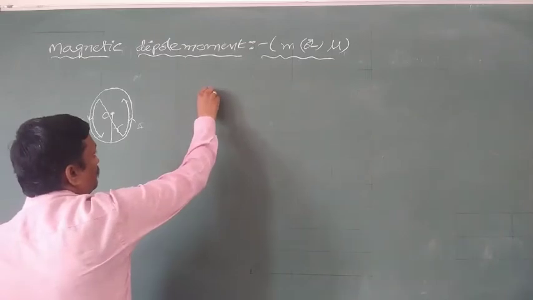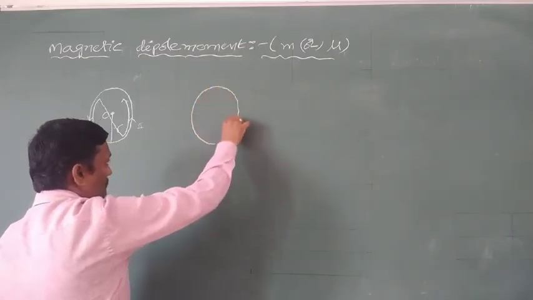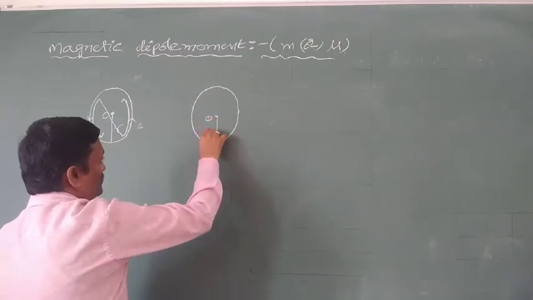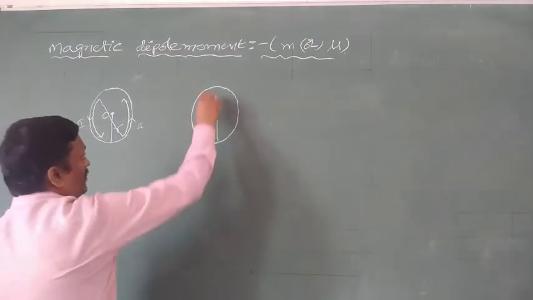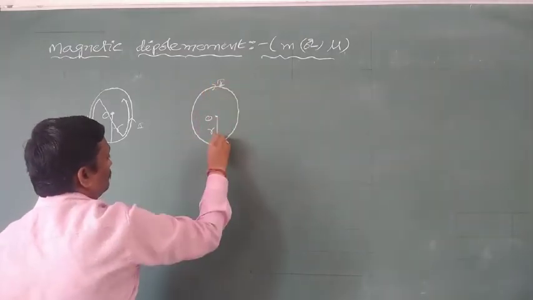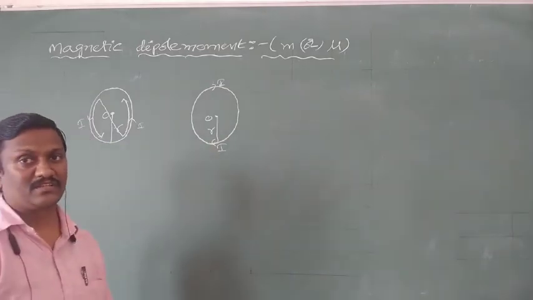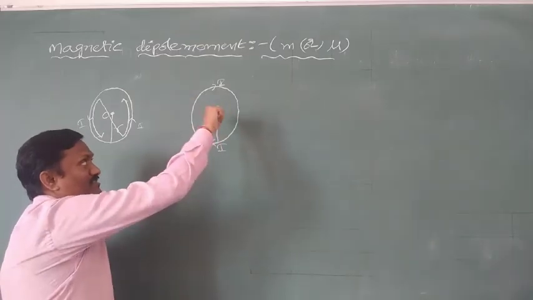Similarly, again construct the same circular loop. O is the center, R is the radius. Through the circular loop, current I is passing in the clockwise direction. The direction of the magnetic field is inward.